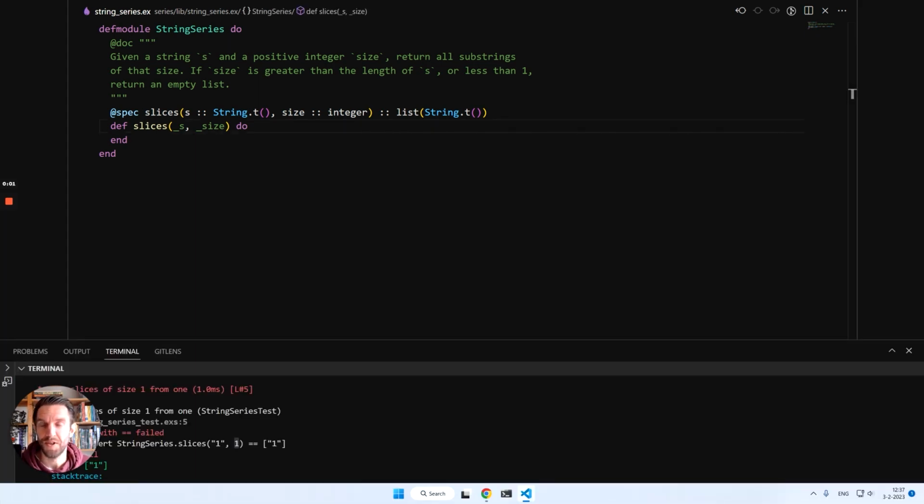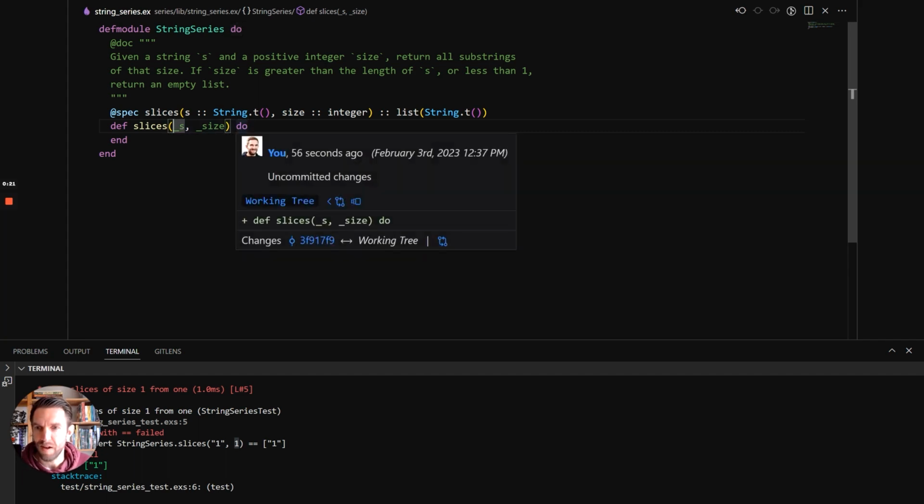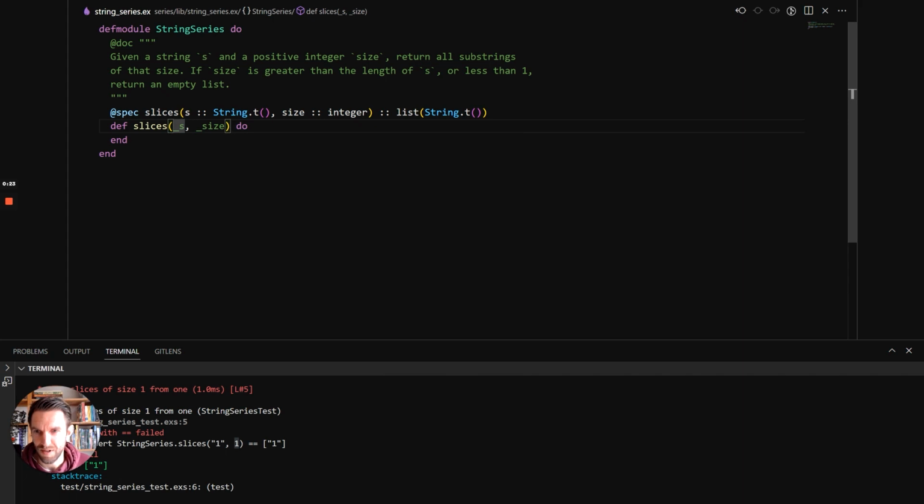Let's look at the stub file that we start out with. You can see that there's a thing called a module. It's called StringSeries, and there is a function called slices within it. The slices function takes two parameters, a string parameter, and then the size of the slices that you need to return, which is an integer. The parameters are currently prefixed with an underscore to indicate that they're not used, which you can also see in the syntax highlighting. They're greenish, and if we remove the underscore, they become white. So now let's start to use them.